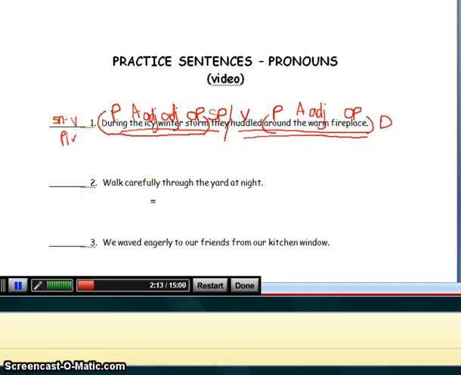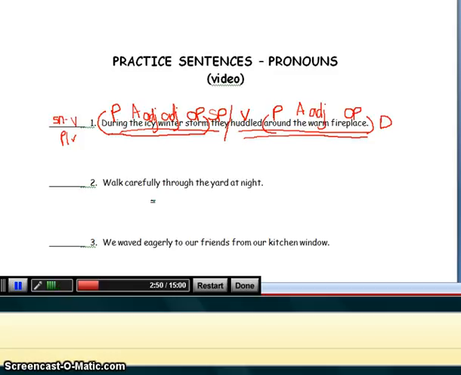Okay, in sentence number 2, what we're going to do is learn how to classify an imperative sentence. So this is asking you to recall what we learned at the very beginning of the year, the 4 types of sentences: declarative, exclamatory, and now we're going to learn the imperative sentence. And what you need to know about the imperative sentence is that the subject is always you, but it's never stated. And so what we call that is the understood you subject. And so this is how you classify an imperative sentence.